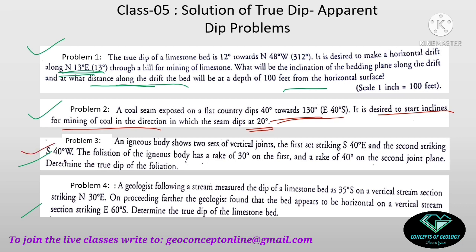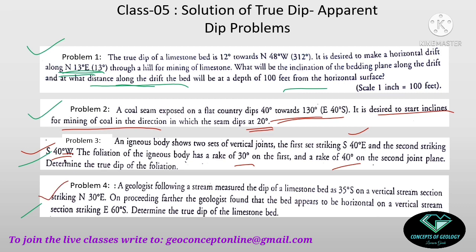The third problem: an igneous body has 2 sets of vertical joints. The first set is striking in one direction and the second set is striking in this direction. So they are vertical planes. The foliation of the igneous body has a rake of that many degrees on the first and that many degrees on the second. That means there are 2 apparent dip amounts in this and this direction. Now determine the true dip. So you have 2 apparent dip values and 2 apparent dip directions. You need to find the attitude of the inclined foliation.